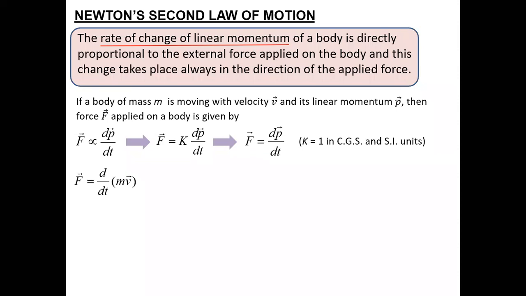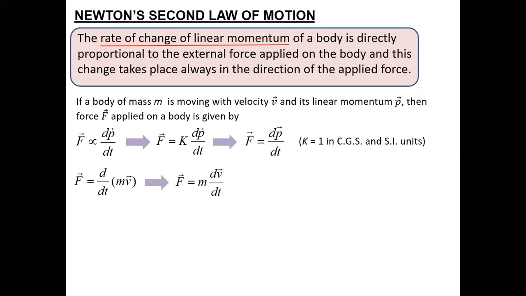Now there are two possible cases after that. Not every time is mass constant, and not every time is velocity constant. If mass is constant, you can take mass outside the operator and relate it as dv by dt.